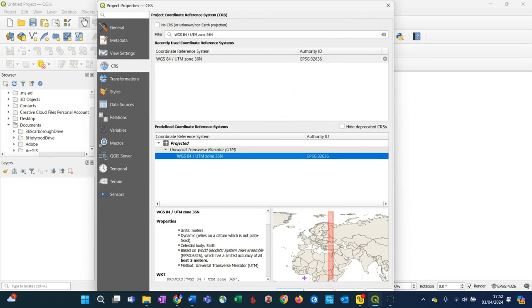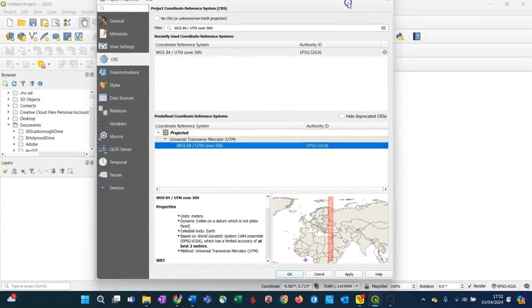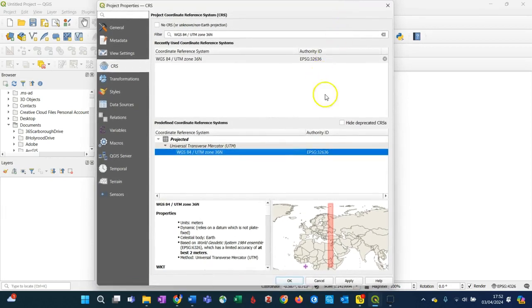Now, at the bottom of our coordinate reference system screen is a set of 4 boxes. Cancel and help are obviously self-explanatory. If you click apply, you will see the coordinate reference system has changed down here at the bottom right hand side of the data frame, but the project properties dialog box is still open.